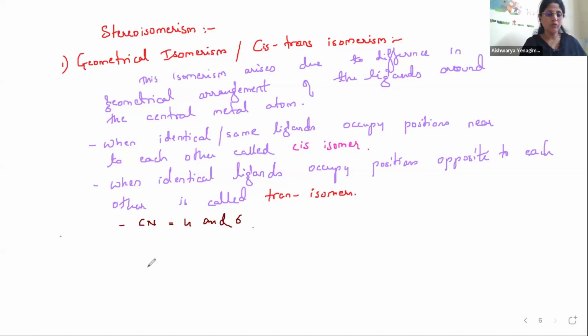When the coordination number is 4, if I have a central metal atom here and these are attached to ligands, this will give rise to a square planar complex. Okay, let me make it in a very proper form. So here we have the metal atom.